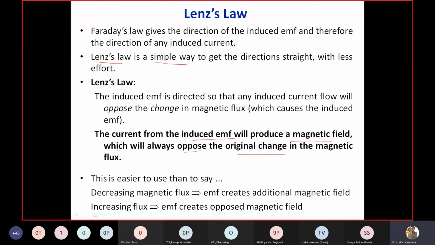It opposes the cause of production, and this relates to the law of energy conservation also. When you are converting energy from one form to another, say from electrical to mechanical, suppose you are working with a generator or a motor.